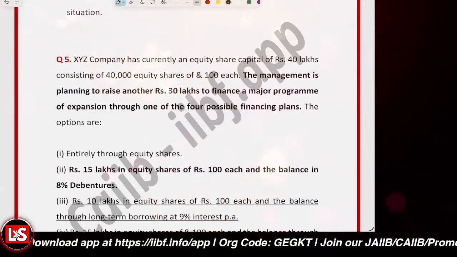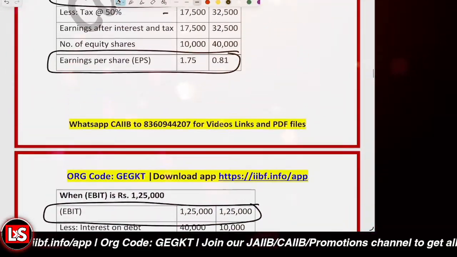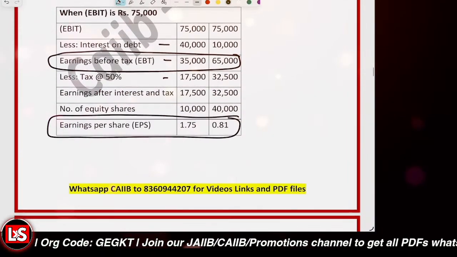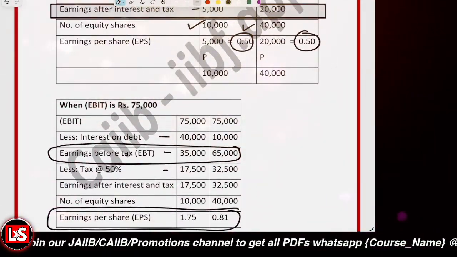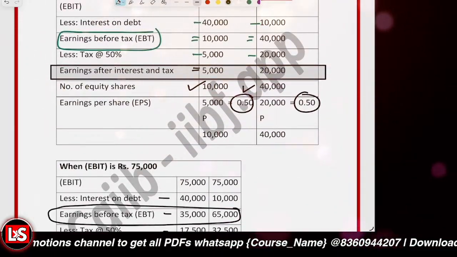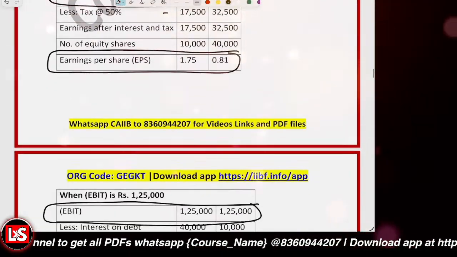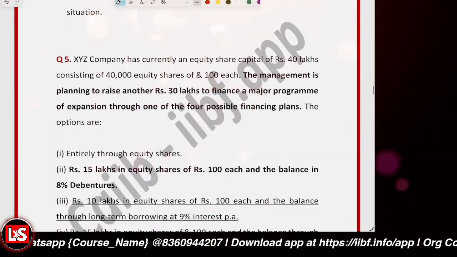This is part 2 of the video. We were covering the topic previously of how the EPS changes when the composition of debt and equity changes, and also when the EBIT is altered. So we learned that particular concept.